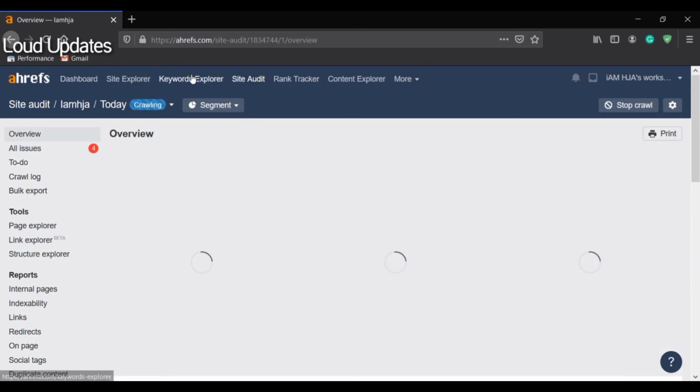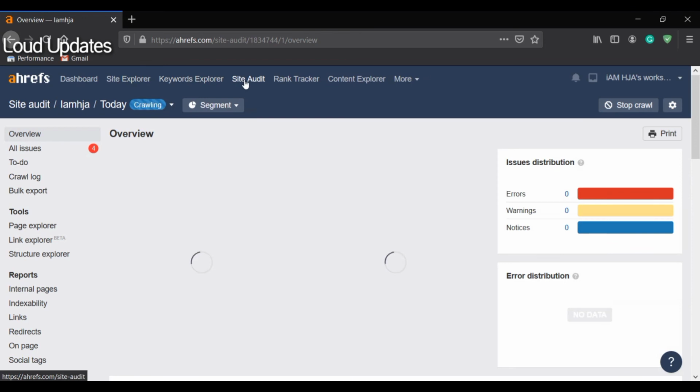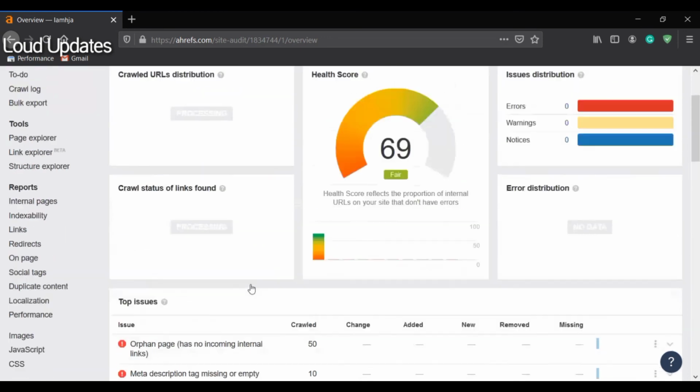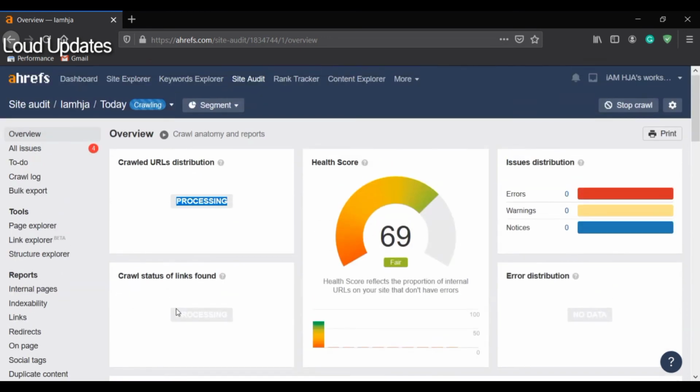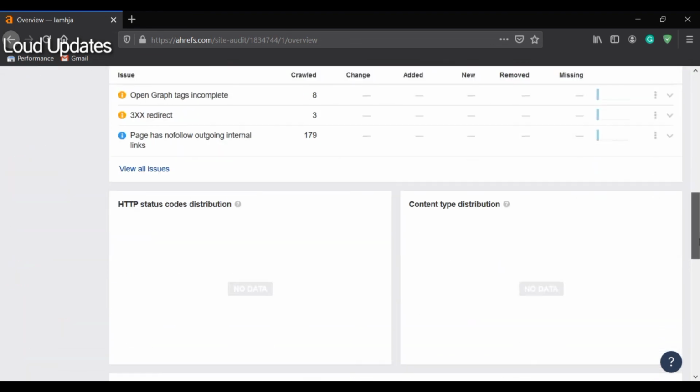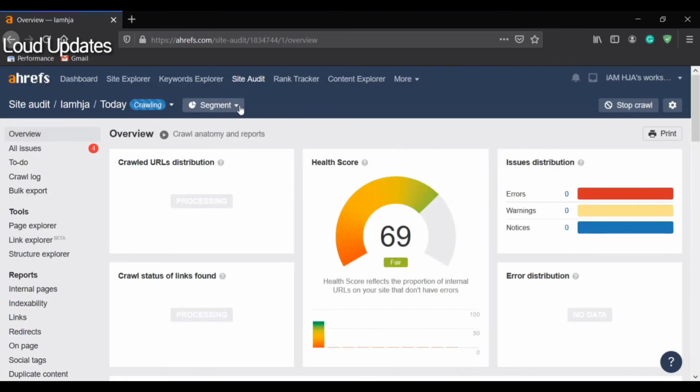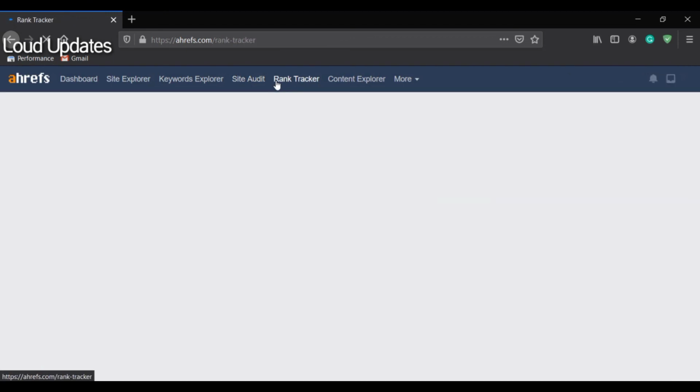Ahrefs Webmaster Tools is showing me the overview. Here there is no data yet, error distribution, health score is 69, because I verified my website with this just 10 minutes ago. So this is taking some time processing because Ahrefs Webmaster needs some time to crawl my website. So just give them 1 to 2 hours.